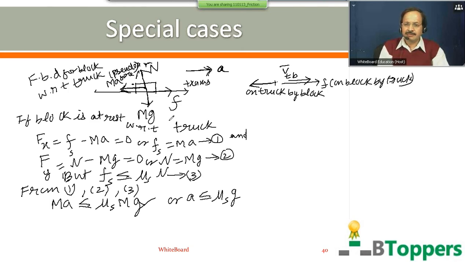Some students make the mistake of thinking that if the block does not slip on the truck, static friction on the block equals μs mg. μs mg represents limiting friction.